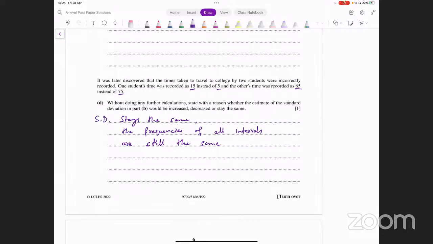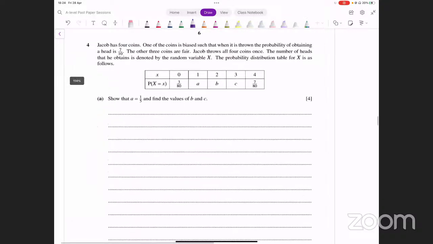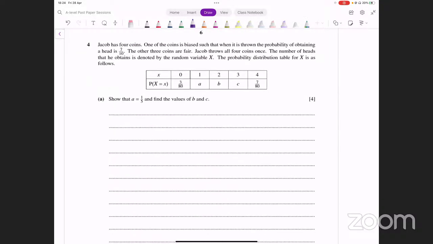बाकी parts इसके आसान हैं, वो आप कर सकते हैं. Let's move on. Question number 4. Jacob has 4 coins. One of the coins is biased such that when it is thrown, the probability of obtaining a head is 7/10. The other 3 coins are fair. Jacob throws all 4 coins once. The number of heads that he obtains is denoted by the random variable x. The probability distribution for x is as follows. Show that a equals 1/5. ये आपने सबसे पहले show करना है.